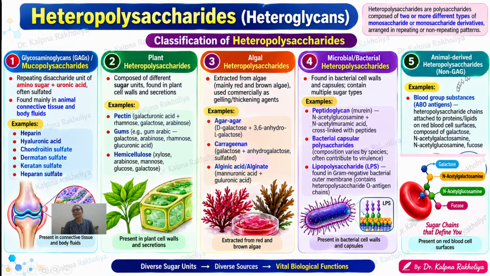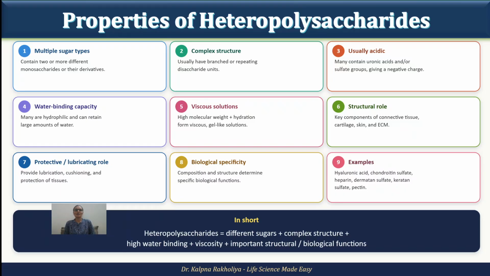Then an animal derived heteropolysaccharide example is the blood group substance, the ABO antigen, which is made up of galactose, N-acetyl glucosamine, N-acetyl galactosamine, and fucose. These are chains present on the surface of the RBC, and that is an animal derived heteropolysaccharide, right?